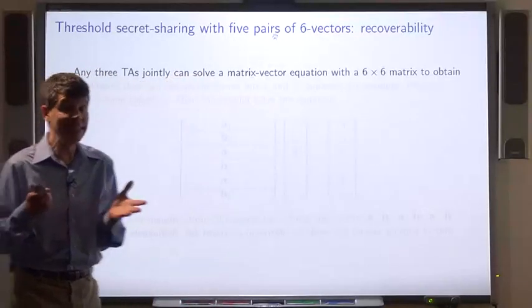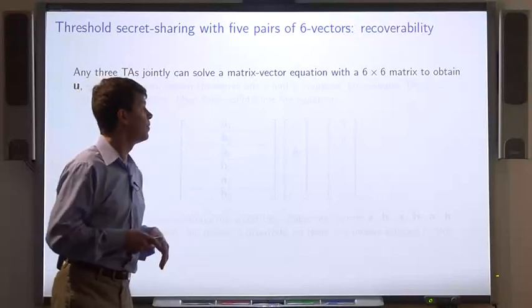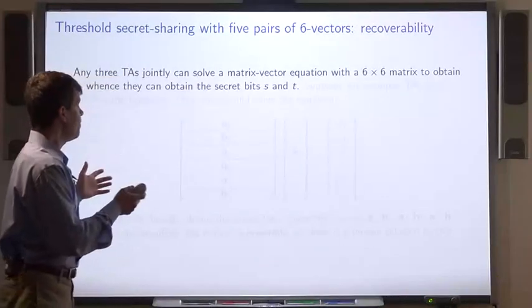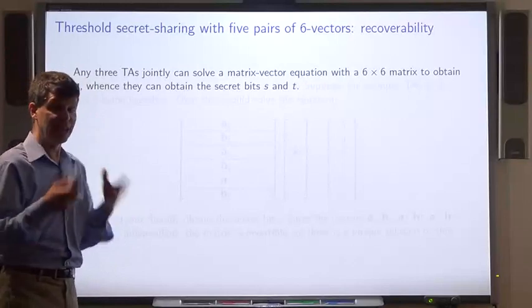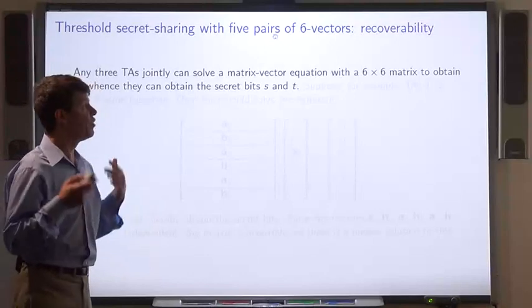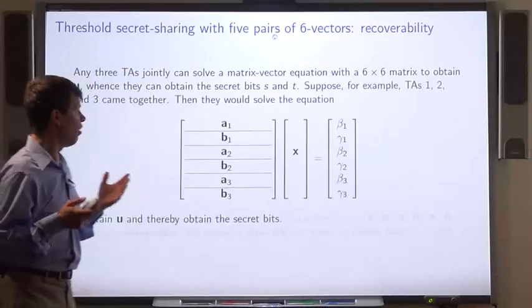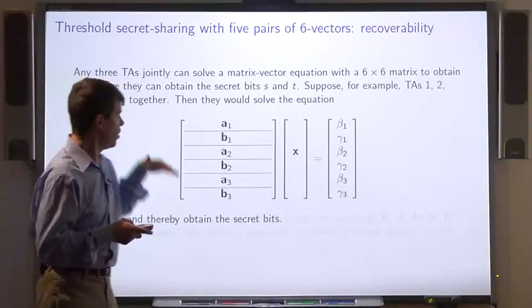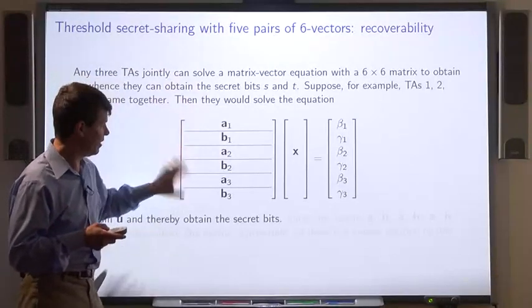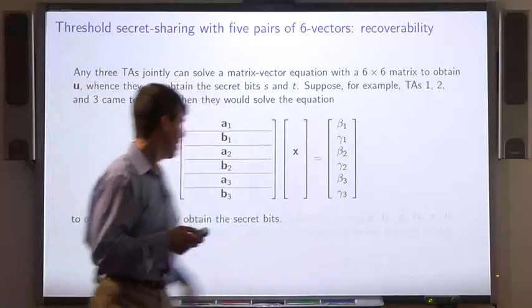Now, suppose 3 TAs want to get together and figure out the secret bits S and T. They set up a matrix vector equation that allows them to derive those bits. Suppose, for example, that TAs 1, 2, and 3 came together. They would solve this equation. They would put their pairs of vectors in to form this matrix and put the bits that they know in the right-hand side.